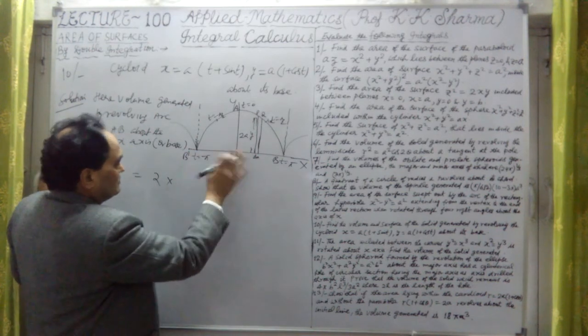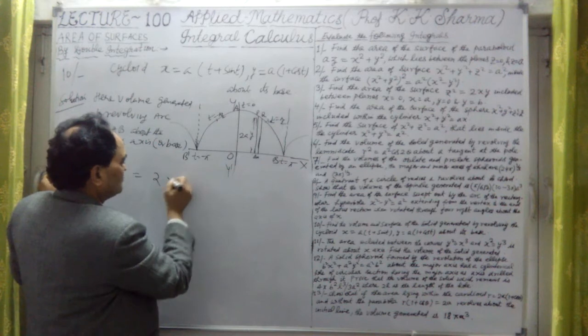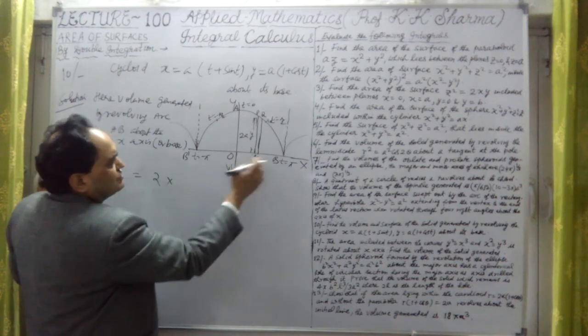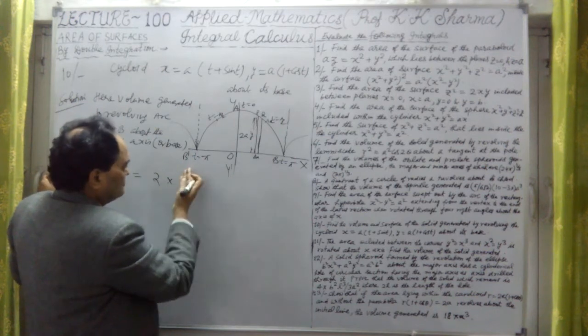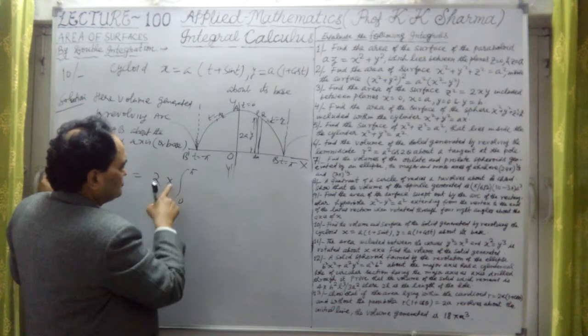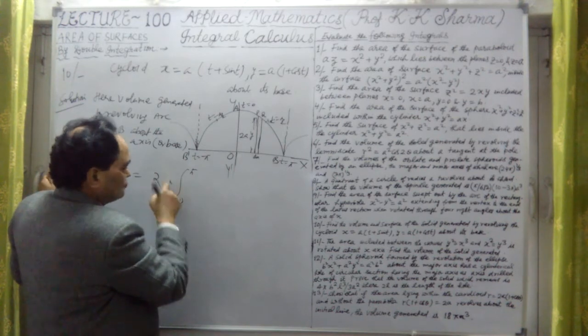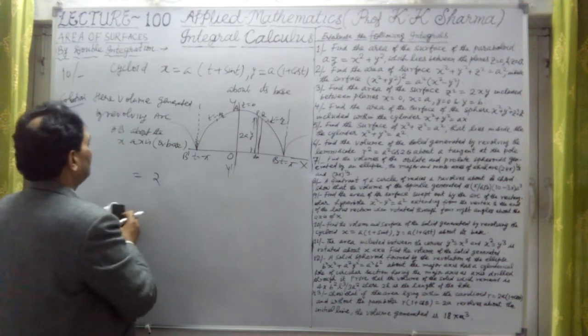So instead of taking this whole, we are taking limits 0 to pi. We can take 2 times 0 to pi. Undoubtedly, if I write minus pi to pi, then twice of that gives us 0 to pi. So this is twice into 0 to pi. First let me write the whole volume.